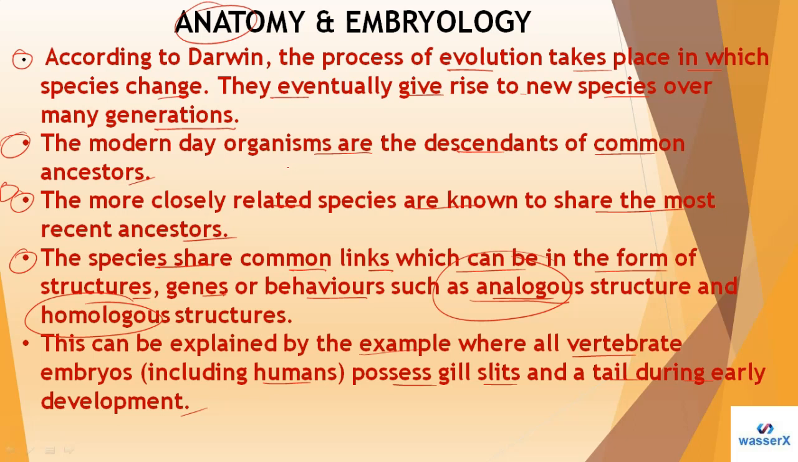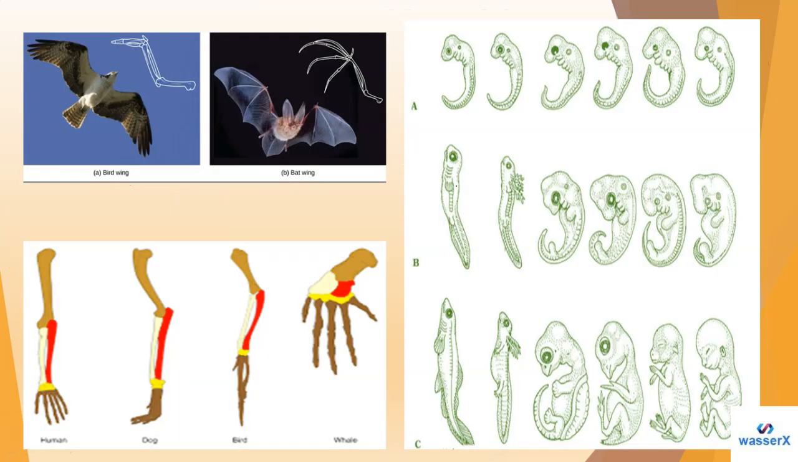And then embryology is a branch of biology and medicine that is concerned with embryo development. On the basis of that, Darwin studied the evolution process. Here in this picture, students, as you can see, the first one is the bird's wing and this is the bat wing, which look quite different from each other, but the functions are the same here. So these are called analogous organs.